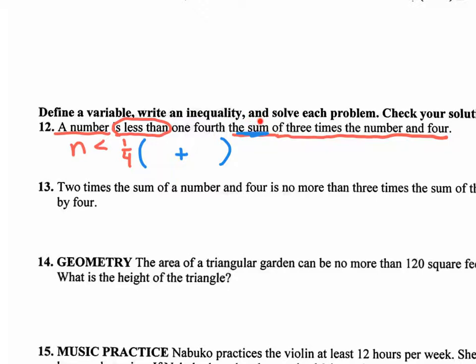It says the sum of. If I were to just say the sum of 3 and 4, that would be 3 plus 4. But right here it doesn't just say 3, it says 3 times the number and then 4. So the sum of 3 times a number and 4. 3 times a number is 3n, and 4. Here's your inequality. I know it's kind of complicated, but that's how to write it out.